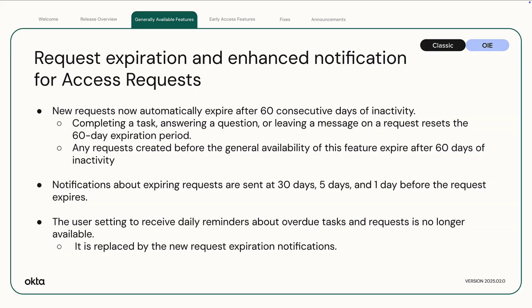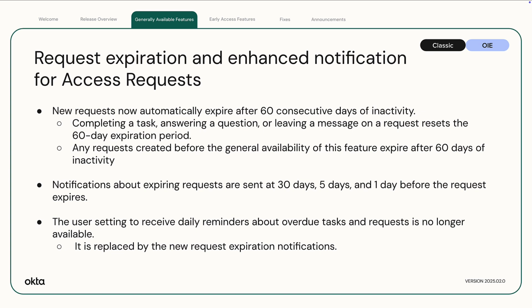Request expiration and enhanced notifications for access requests. To prevent accumulation of stale requests and improve the notification experience, Okta is making the following changes. New requests now automatically expire after 60 consecutive days of inactivity. Completing a task, answering a question, or leaving a message on a request resets the 60-day expiration period. Any requests created before the general availability of this feature expire after 60 days of inactivity on or around April 7th, 2025. Notifications about expiring requests are sent at 30 days, 5 days, and 1 day before the request expires.